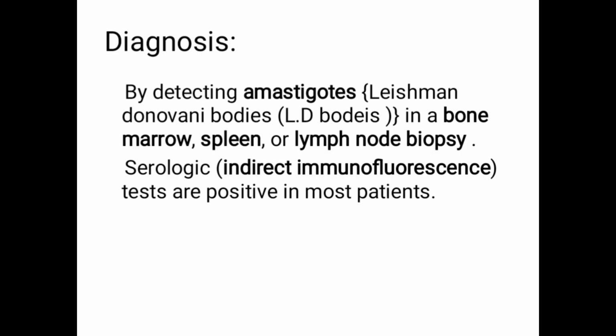Diagnosis is by detecting the amastigote, which is called in the bone marrow Leishman-Donovan bodies, or LD bodies, in a bone marrow, spleen, or lymph node biopsy. We take a bone marrow, spleen, or lymph node biopsy, and when we see it under the microscope, we can see these LD bodies or the amastigotes. Also, serologic tests such as indirect immunofluorescence are positive in most patients.